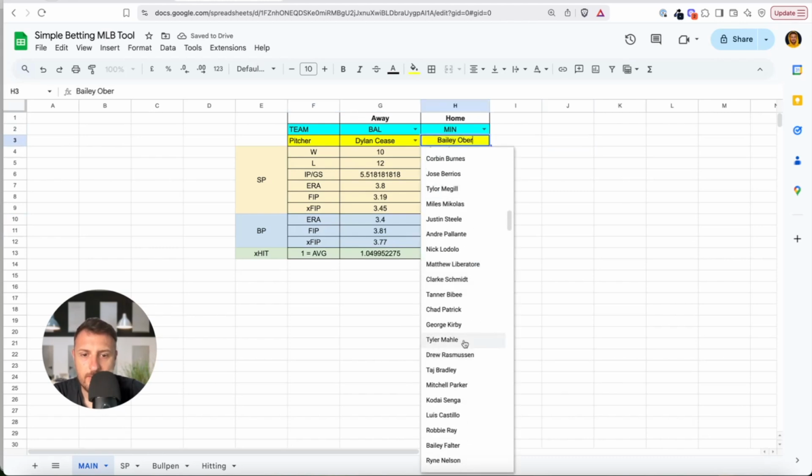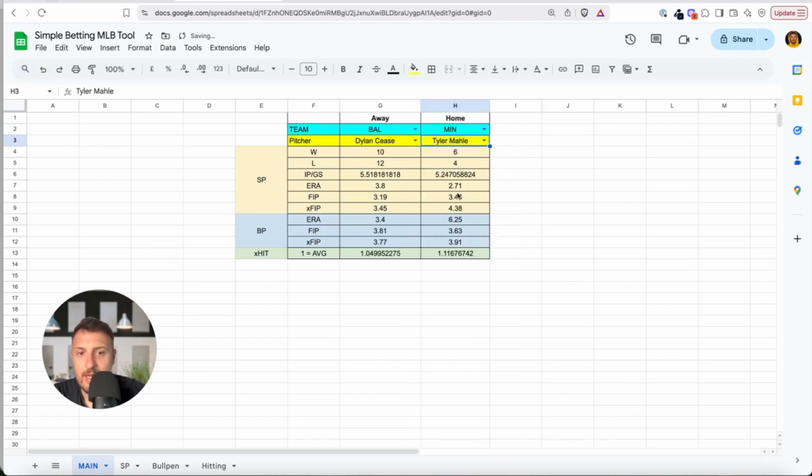Taylor. Okay, this is a good example. Okay, ERA from both pitchers. You will say, okay, this pitcher is much better than this one. But once you check the advanced statistics, you will see Dylan Cease is better based on these statistics. Plus, you can check the bullpen. Plus, you can check the hitting numbers. Okay, and that's the simple tool any sports bettor can have.